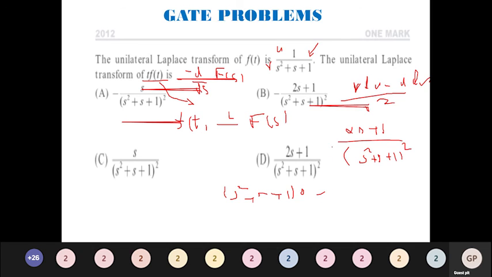I will have a minus symbol because it is v du minus u dv. What is u? U is 1. Differentiation of that is 2s plus 1. Please don't mind this, it is some technical issue. 2s plus 1. So here you will have one more minus. Minus into minus will become plus. So I will have 2s plus 1 divided by this term.